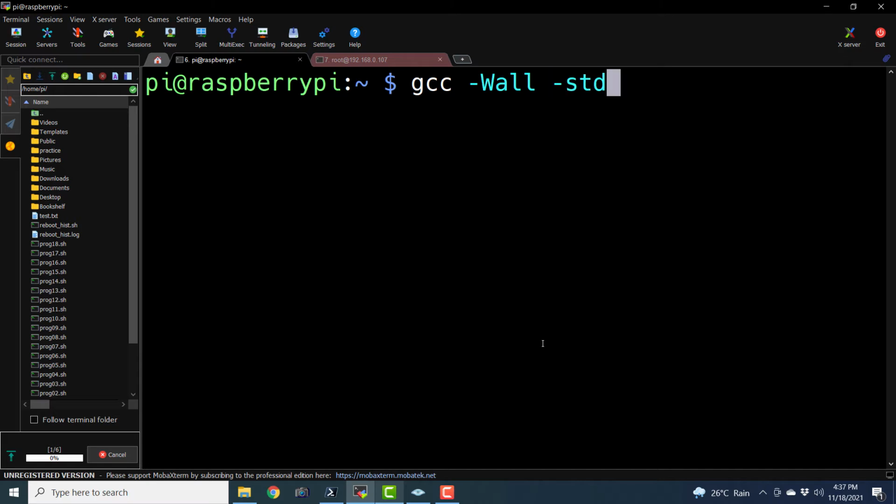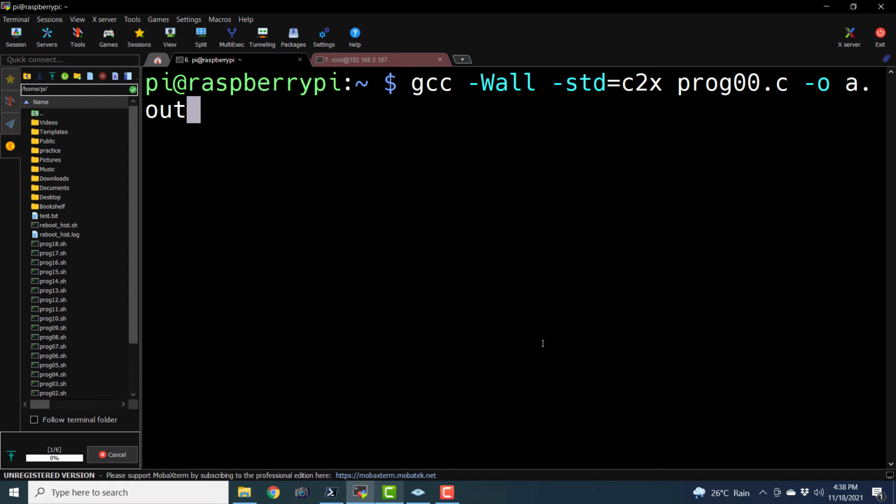-std. Now we are going to tell the compiler what standard is to be used. We want to use the C2X standard. So it is an informal standard. As of now, it hasn't been codified yet, so it may change in the near future. And then we have to provide it the name of the program file, prog00.c, and we can also let it know the name of the executable file. So -o a.out. By default also, the name of the executable that it generates is a.out.